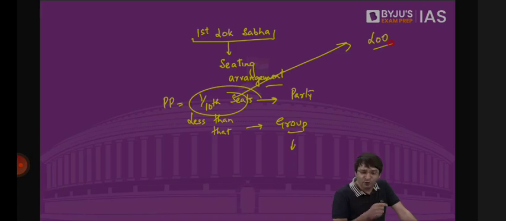In a democracy, we should have a leader of opposition. So instead of rigidly following this 1/10 rule, we should see that whoever is the leader of the single largest party, whether it has got 1/10 of the seats or not, that leader should be designated as the leader of the opposition in Lok Sabha, because it's a very important role to play.